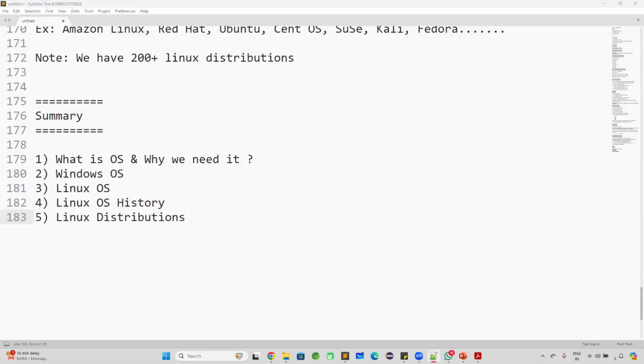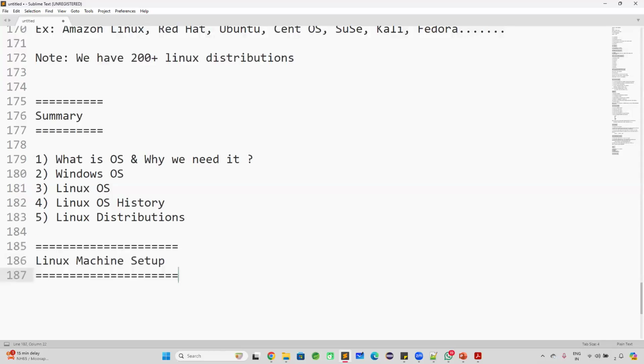So there are several distributions available for Linux. There are 200 plus Linux distributions available. You can use any one of the distributions for your project. In the course, I will tell you which Linux distribution we will use in real time also. Okay. And the Linux setup. Now we understood theoretically what is Linux and why Linux. Now we need to go for the practicals of Linux.